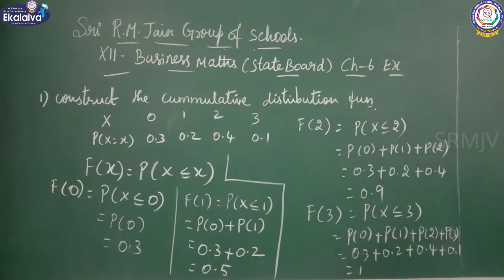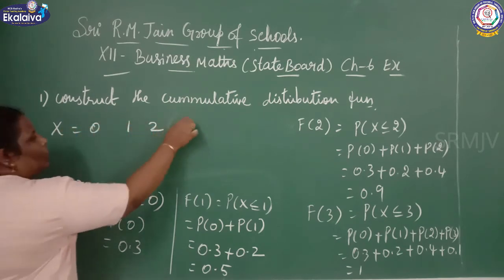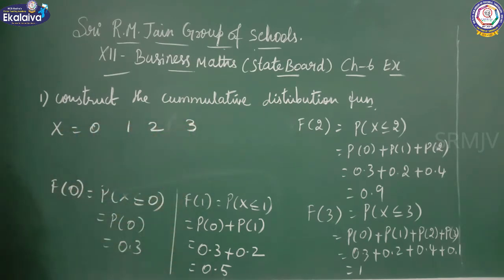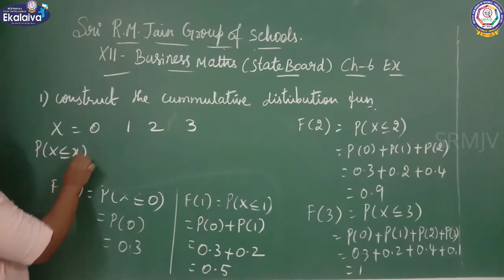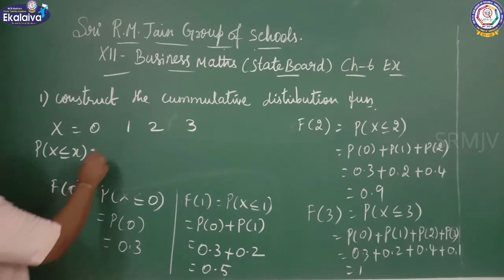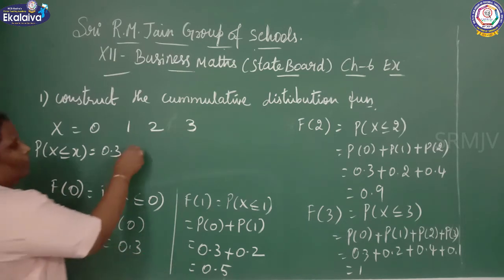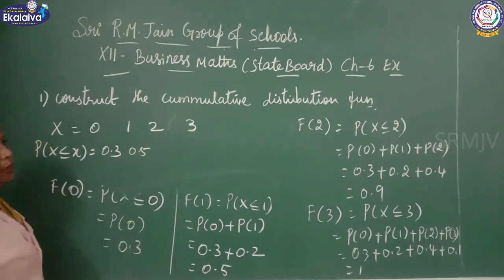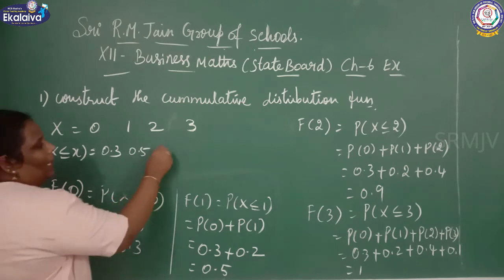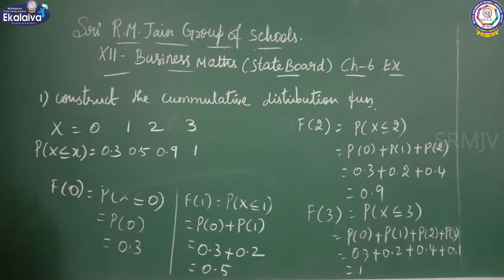Now you can write the tabular column. X equal to 0, 1, 2, 3. F of x, the cumulative function value of 0 is 0.3. What is the value of 1? 0.5. What is the value of 2? 0.9. What is the value of 3? 1.